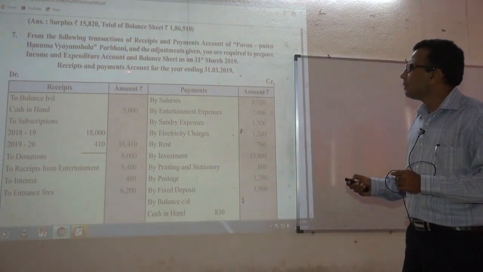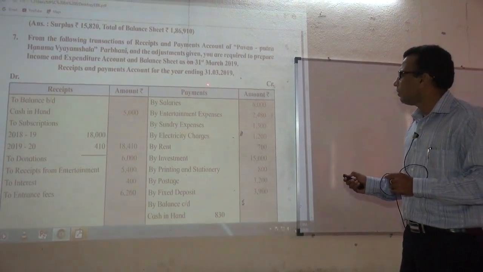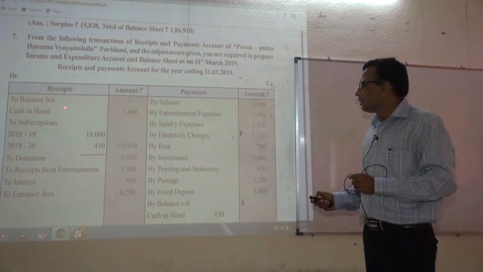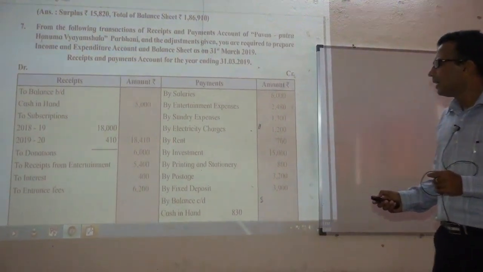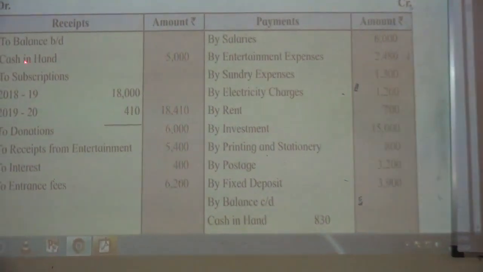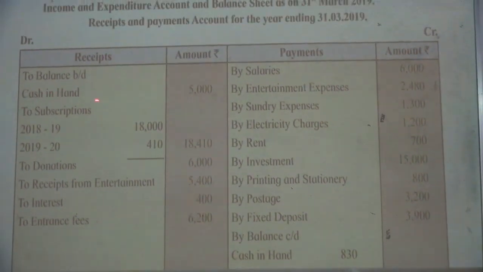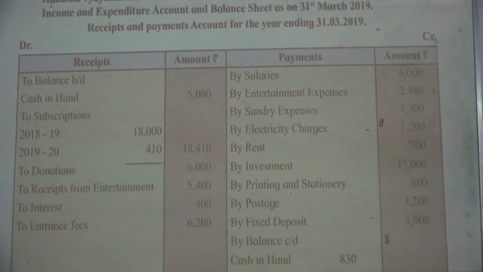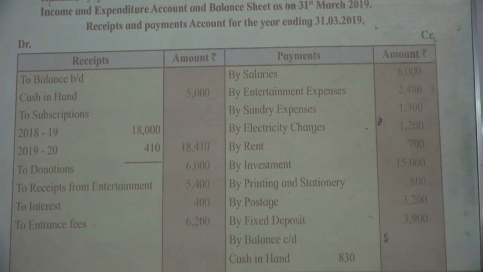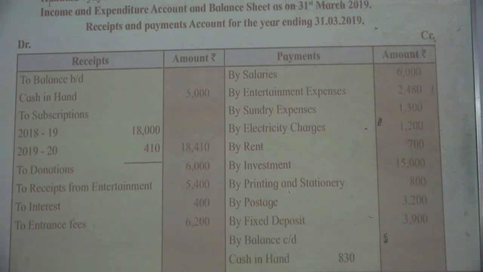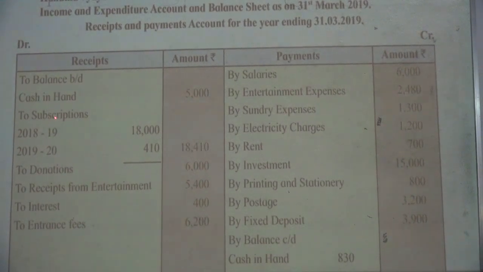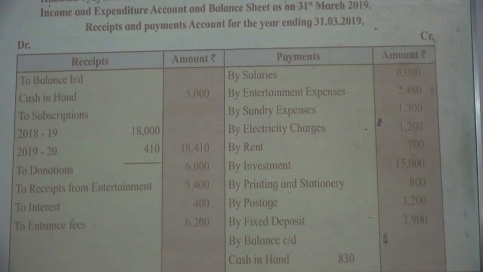Here is the receipts and payments account for that year. Receipt side says at the beginning of this year we had cash with us rupees 5,000. This is the cash balance at the beginning of that year. So this is not useful in the preparation of final accounts. Ignore this item.